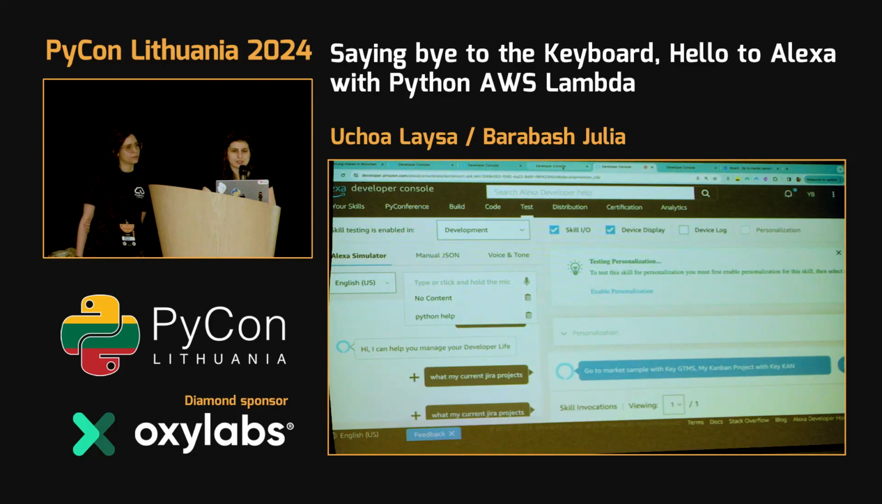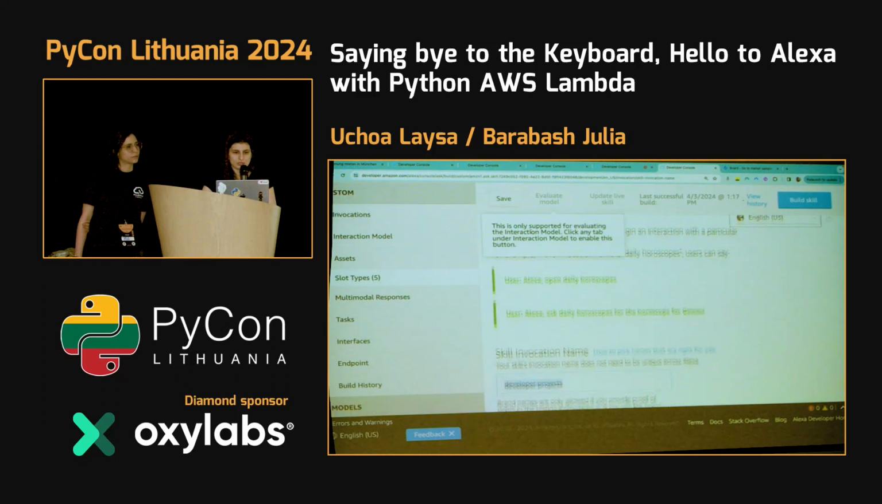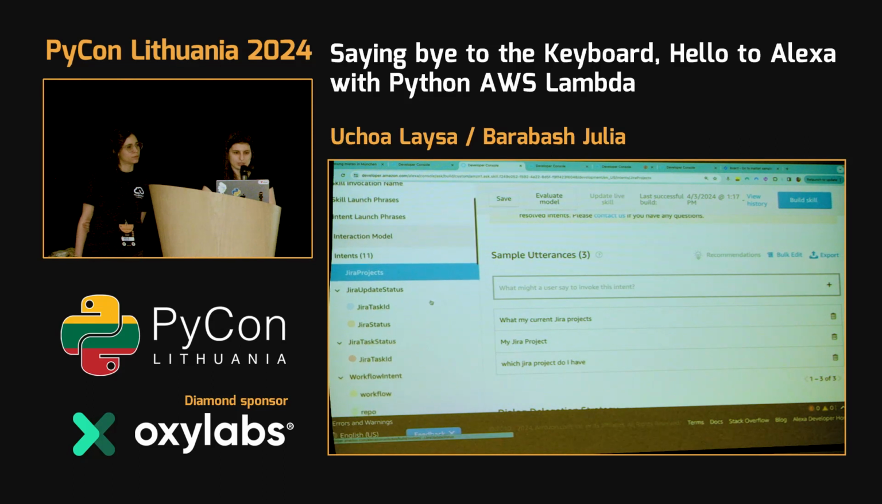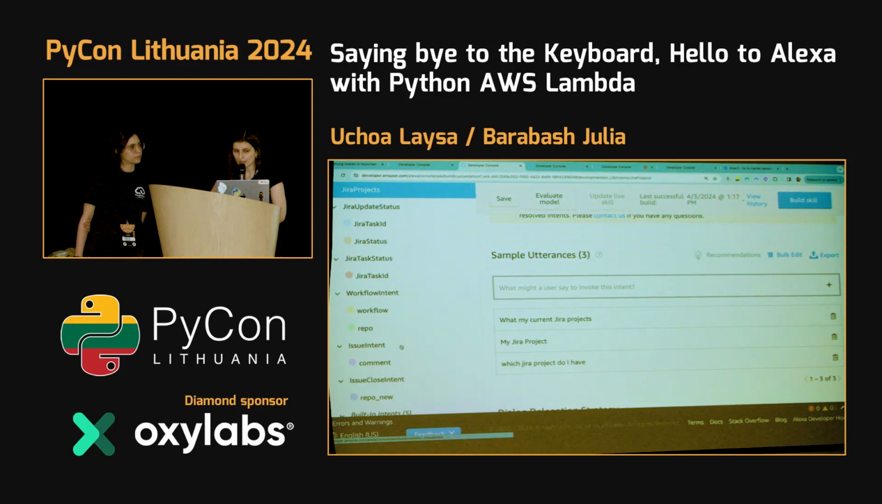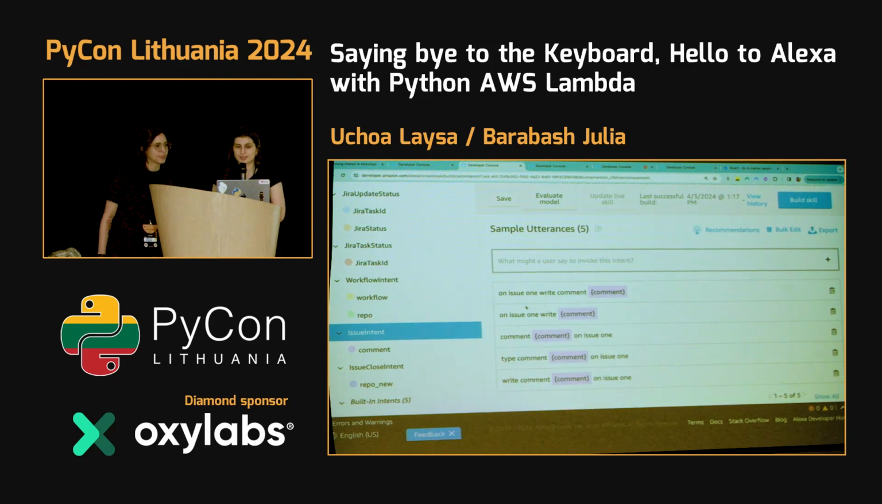It's one of the simplest commands, but if we want to check a more complex one, for example, an issue, what should we check? Issue intent. Let's try to run again. Open developer projects.